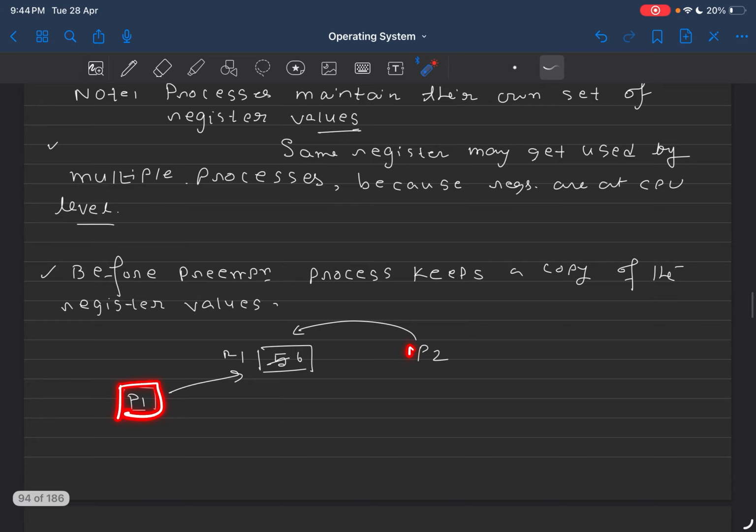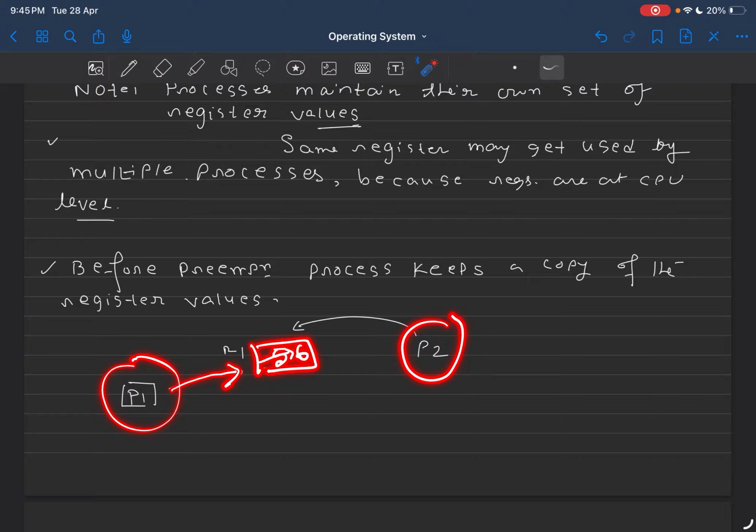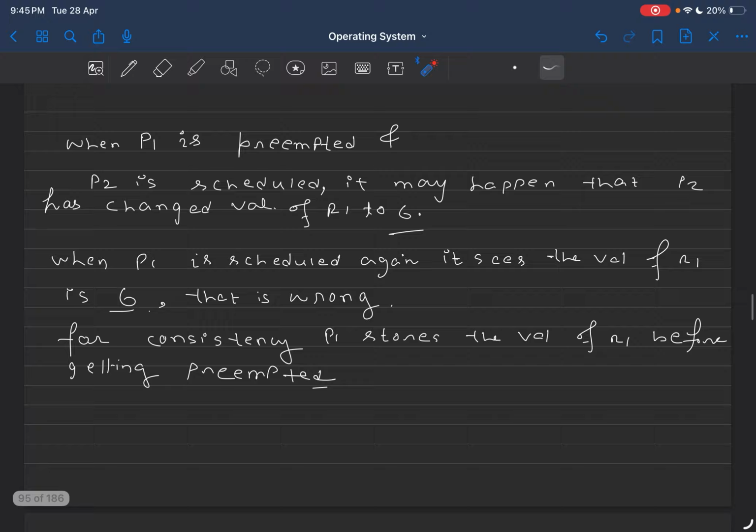So let's say this is process P1, this is process P2, and this is register R1. P1 has written the value of R1 as 5 and somehow P1 got preempted. Now P2 has come, and P2 overwrote this 5 with 6. In future, when P1 is scheduled again, P1 will see that R1 has value 6. So whatever value P1 had already written in R1, that is 5, is lost now. So processes will keep a trace of which register had what value before preemption. Given that, now let's move to the second part.